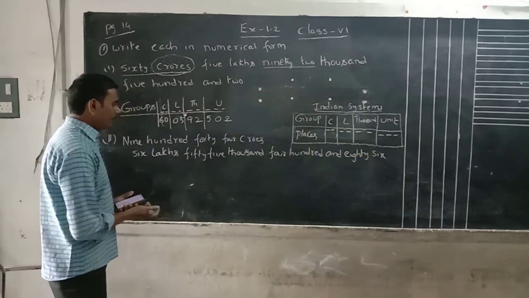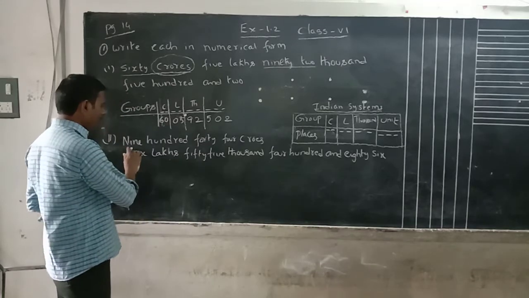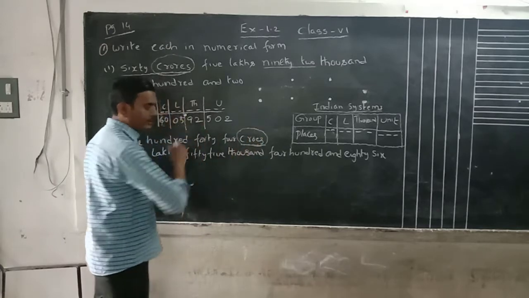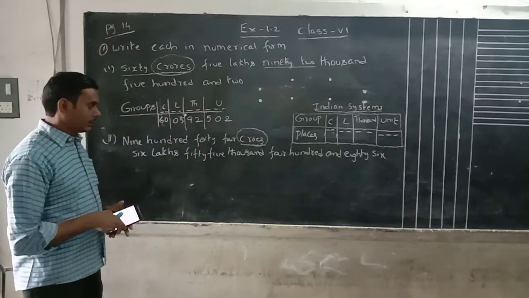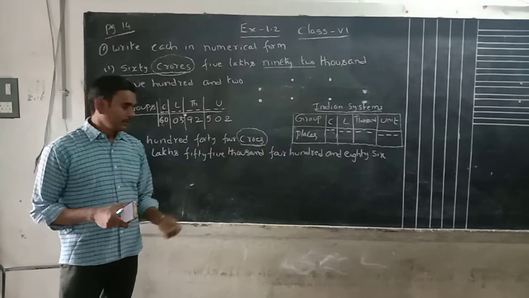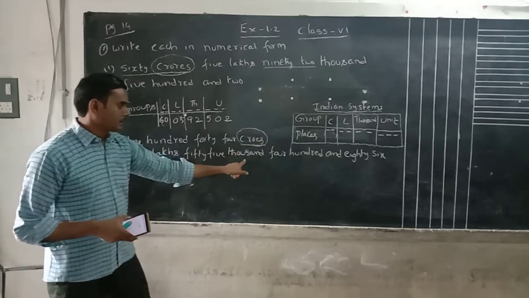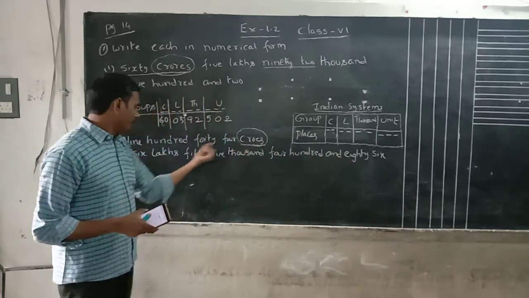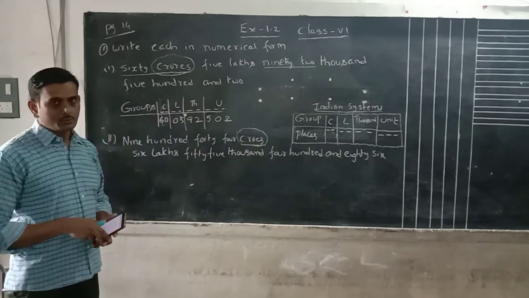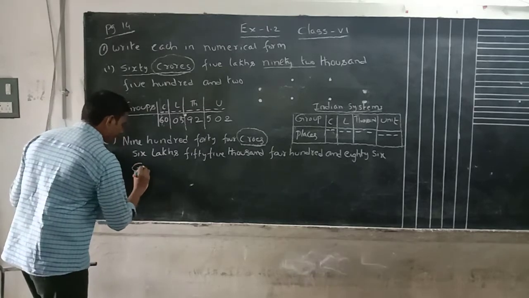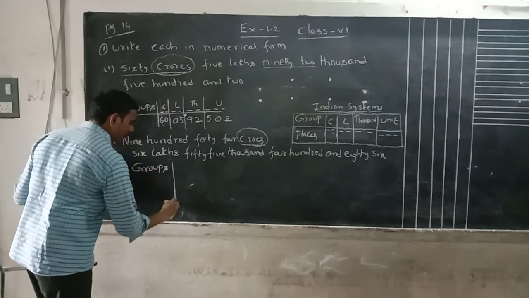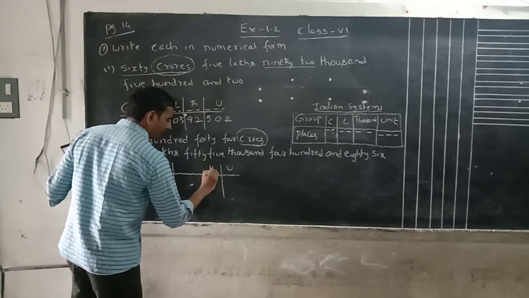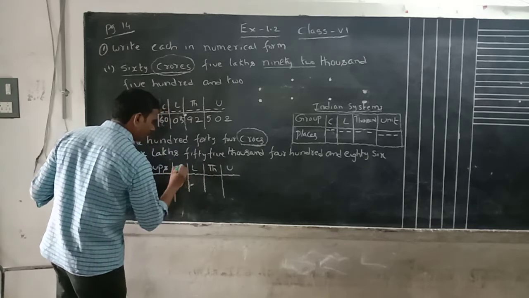Now what is the highest place value here? 944 crores. The highest place value is crores. Which is the starting order? If you read all the questions, here crores, here thousands, here lakhs. So from the start we can identify which is the greatest. Crores is greatest. Now we can write the groups: unit group, thousand group, lakh group, crore group.